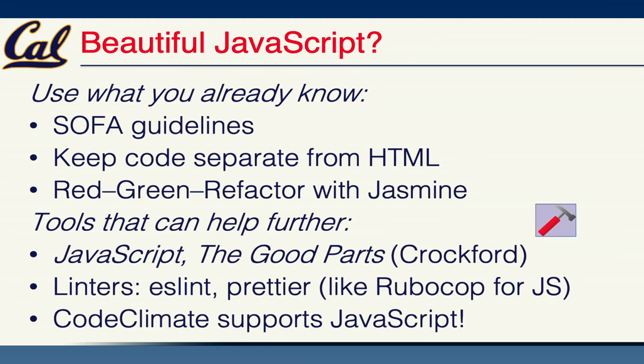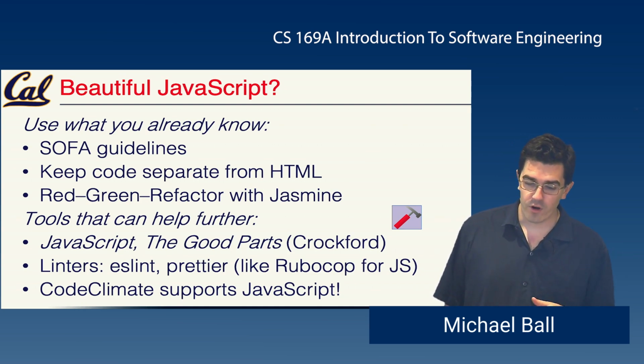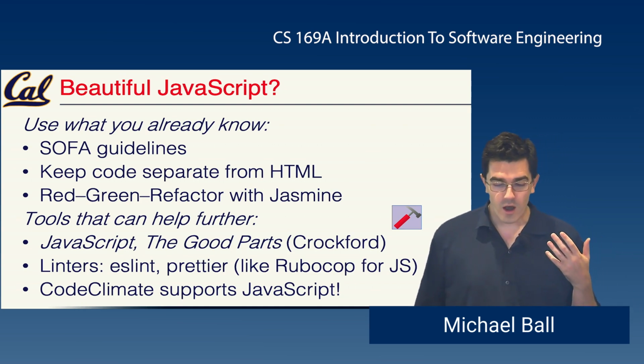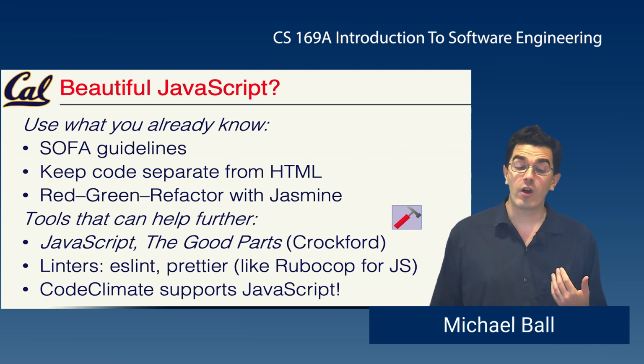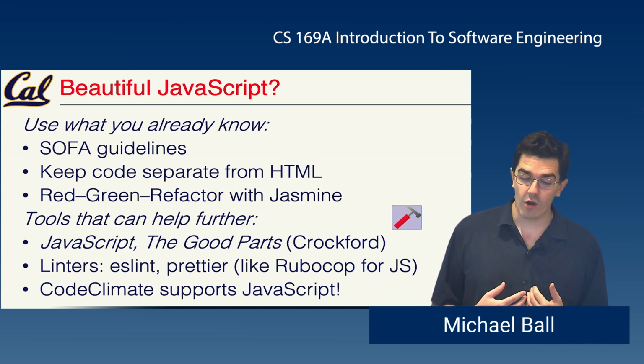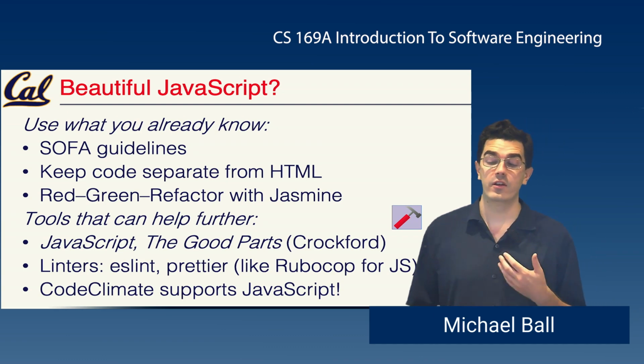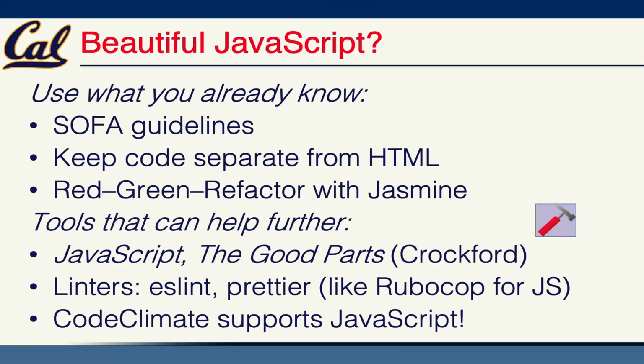So JavaScript has a bad rap, but there's a lot of really simple guidelines that you can use for following and writing good JavaScript. So the guidelines from the book in chapter 2, SOFA work. The other best practice is keeping JavaScript code separate from your HTML. If you're writing views where we say minimize the Ruby code in your views, minimize the direct JavaScript code that is embedded in HTML as well. Put it in a file that can be tested, that has a function which has a name which you can call.